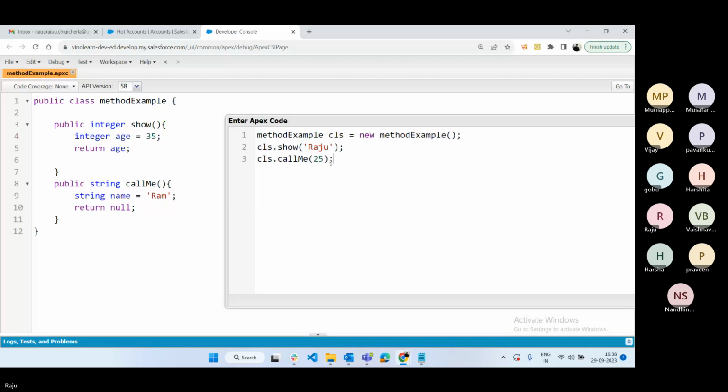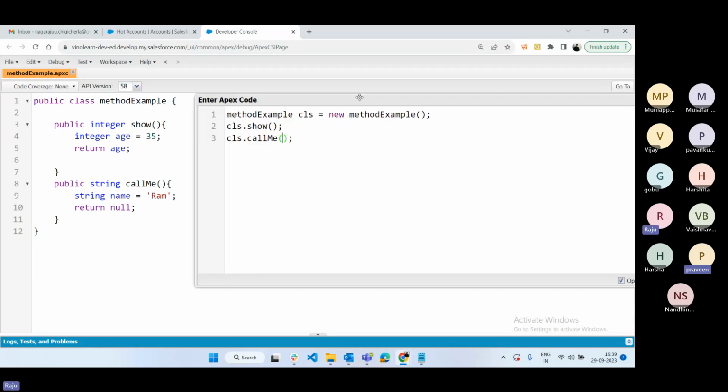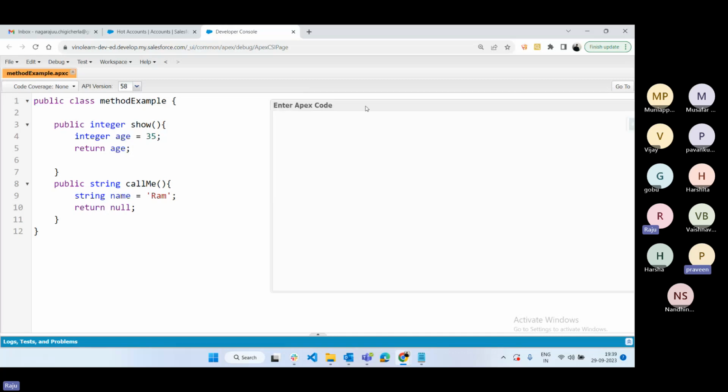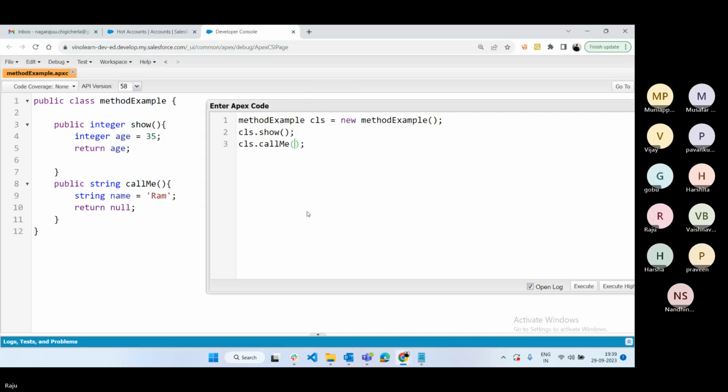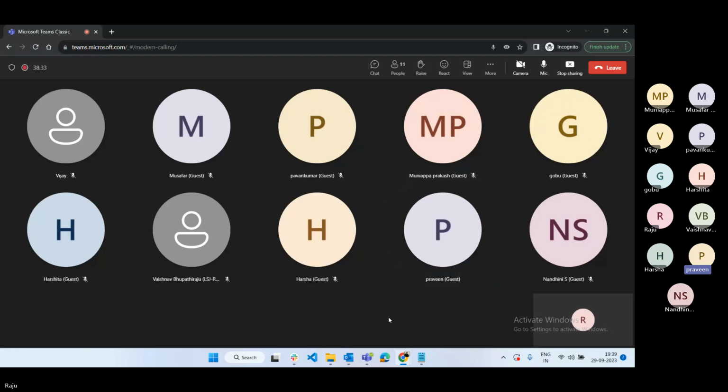Any questions? Someone is unmuted, right? Can you please mute if you don't have any question? Praveen, can you please mute? Maybe let me do that.